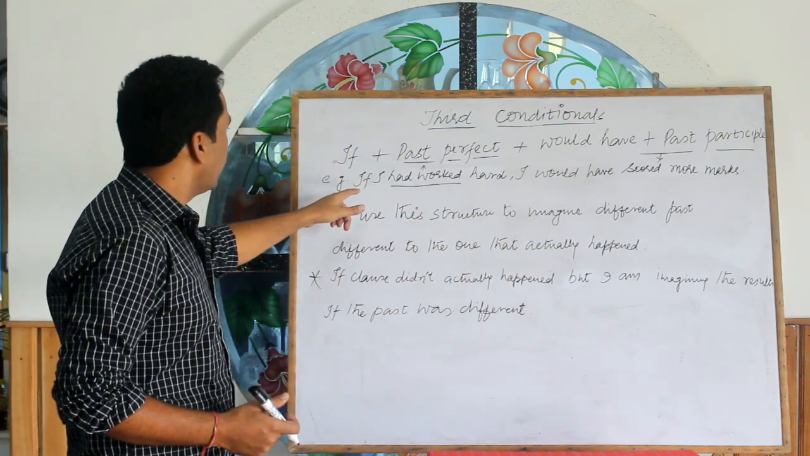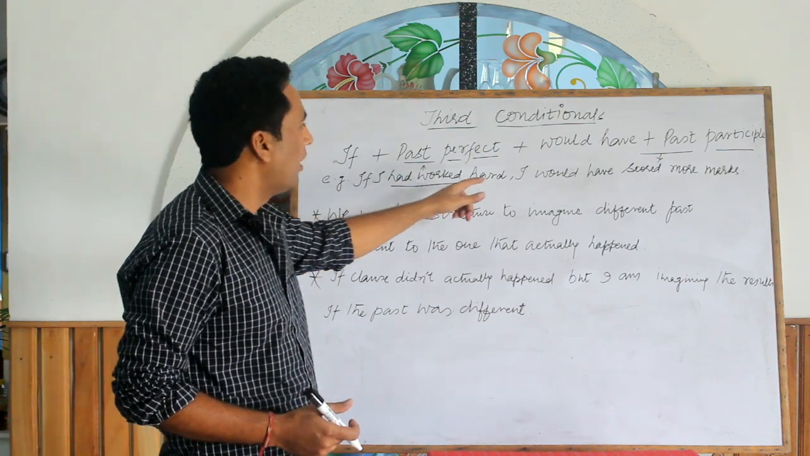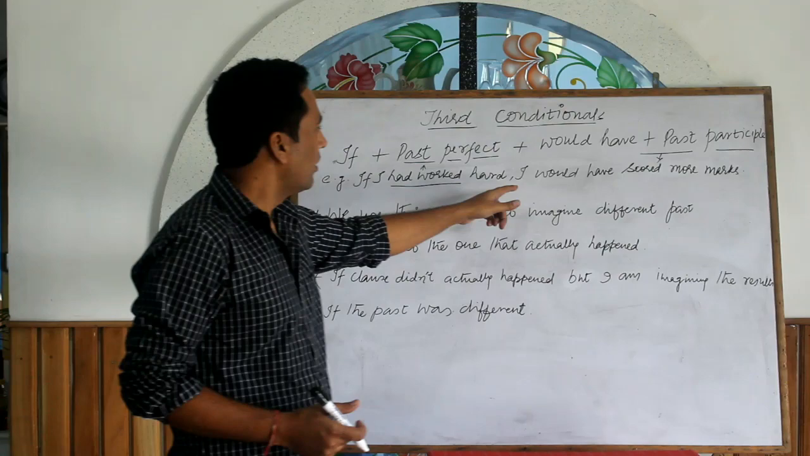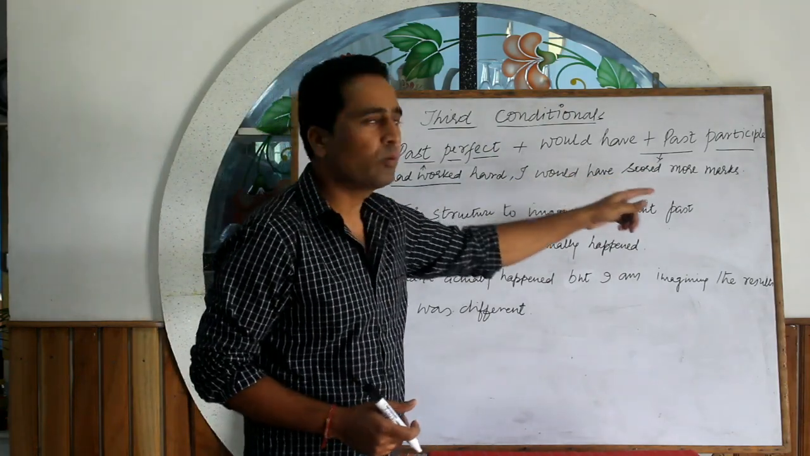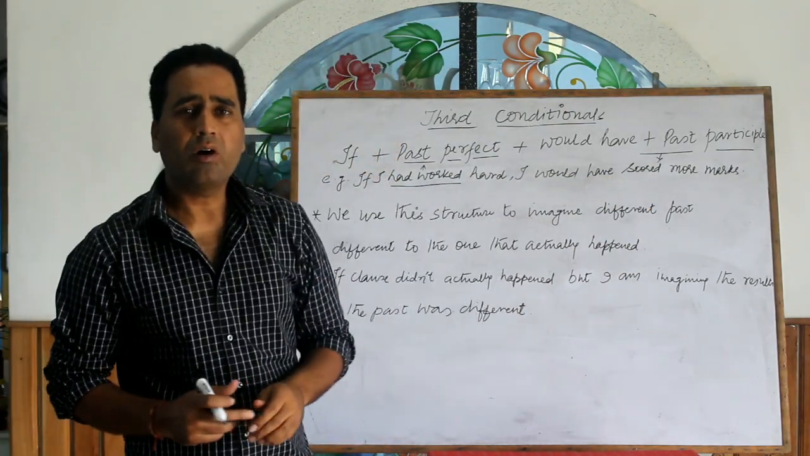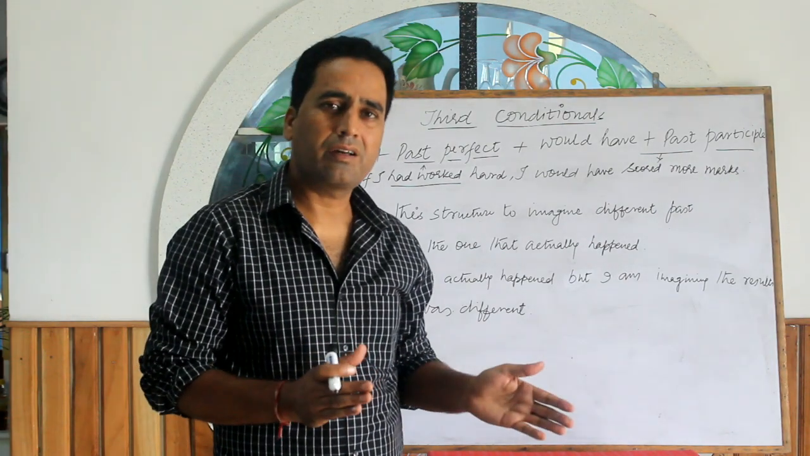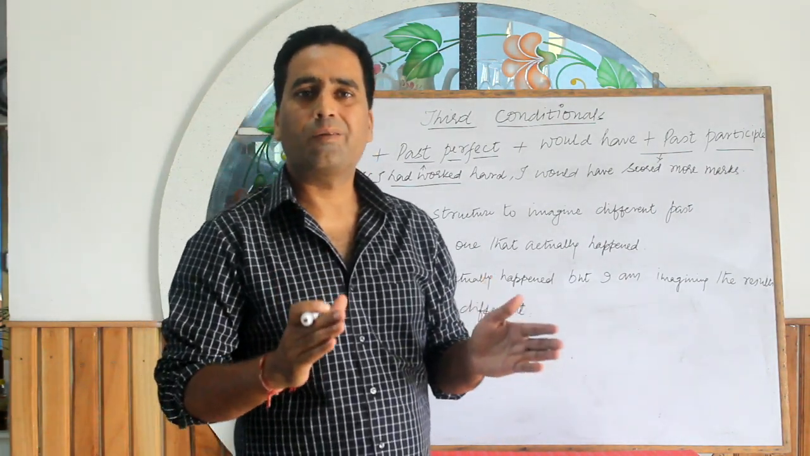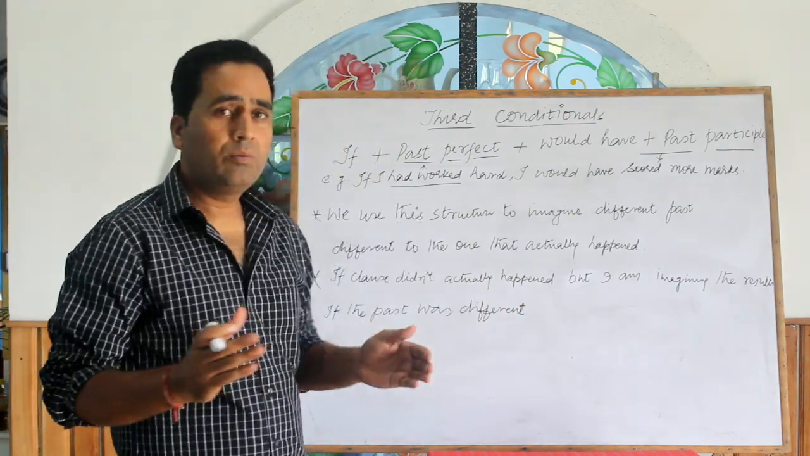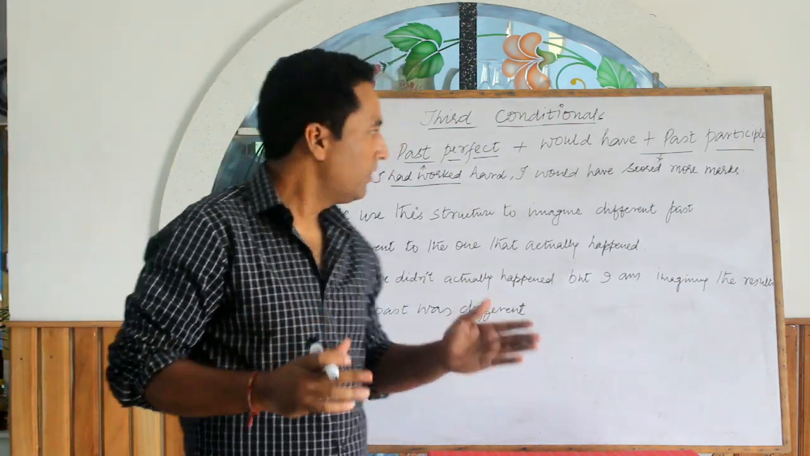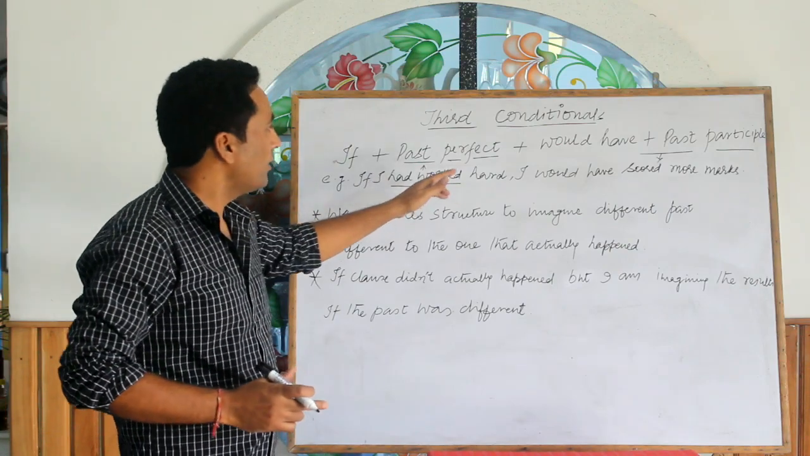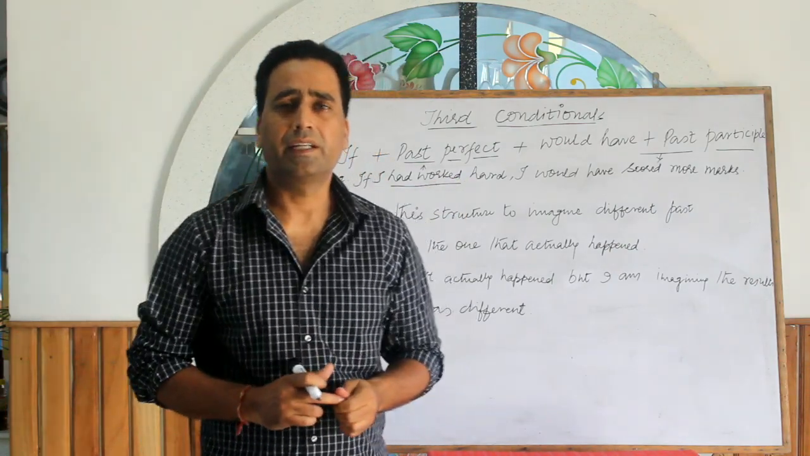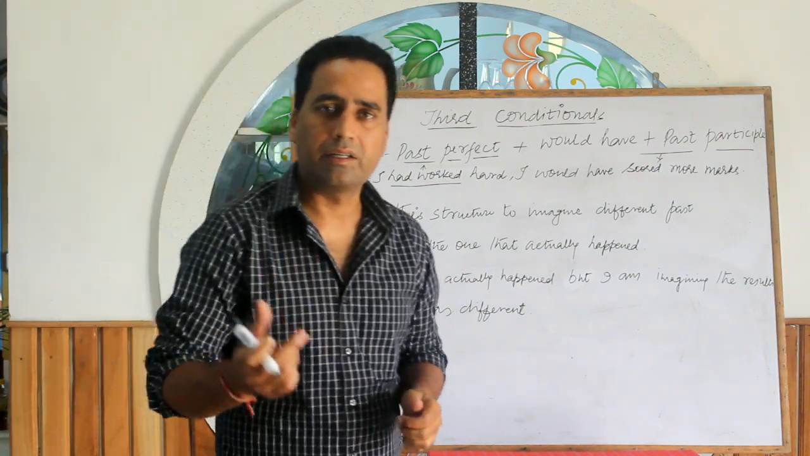Take an example. If I had worked hard, comma, I would have scored more marks. Now I can do nothing in the past. I cannot make my marks card or mark sheet again. I am now regretting that if I had worked hard, I would have scored more marks. These kinds of sentences are covered in the third conditional.